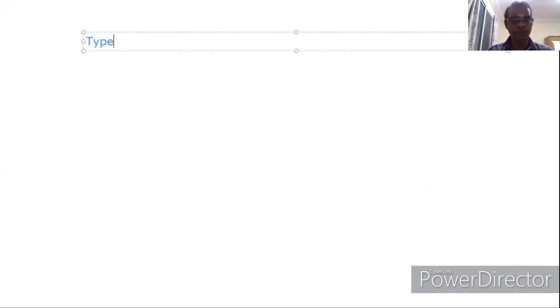Type is a function which returns the data type of a variable. Example: see, here we are declaring age equal to 45.